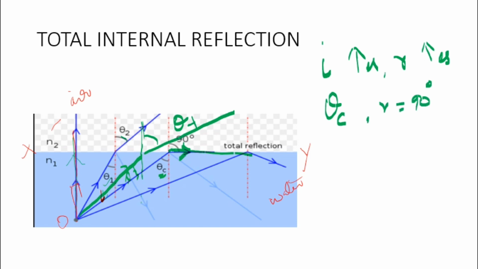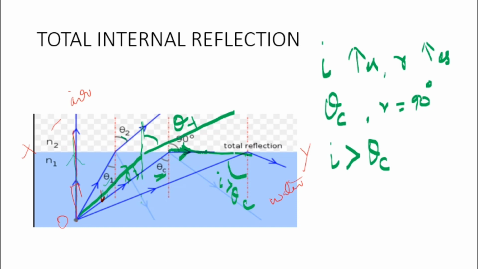And if you keep increasing the angle of incidence, just in case the angle of incidence is greater than this particular value theta c, this is the condition where the angle of incidence is greater than the critical angle. What happens in that case? We have seen the refracted ray should move away from the normal, and already it was in this position.